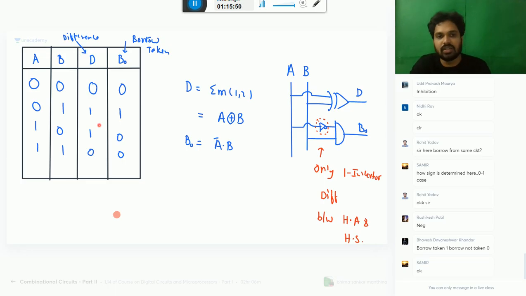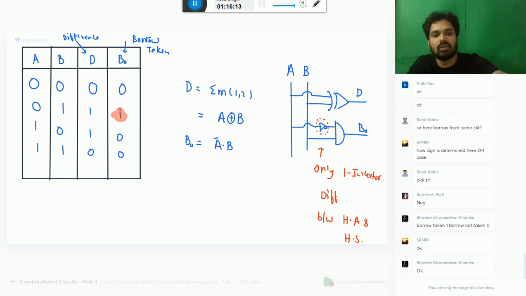Okay, here what is that? What does this table mean? You require to take 1 borrow to do this operation. Okay, very good.